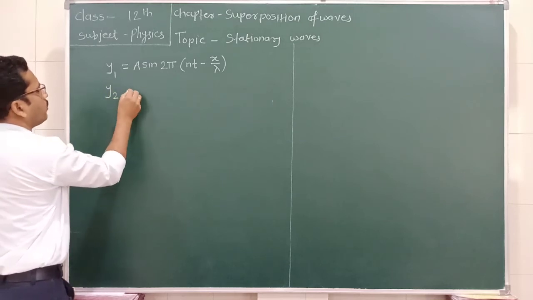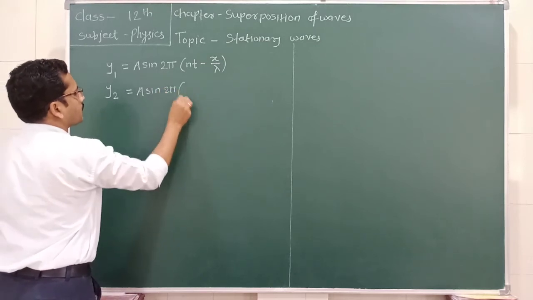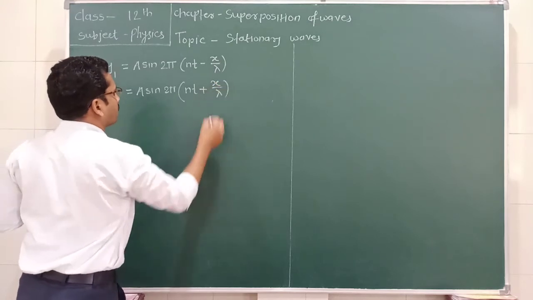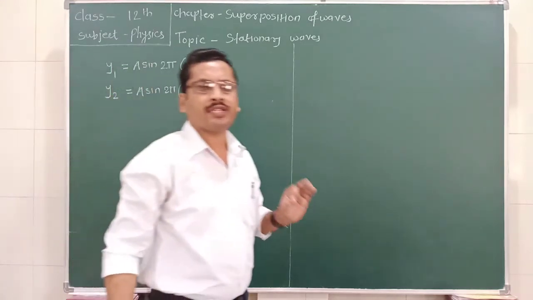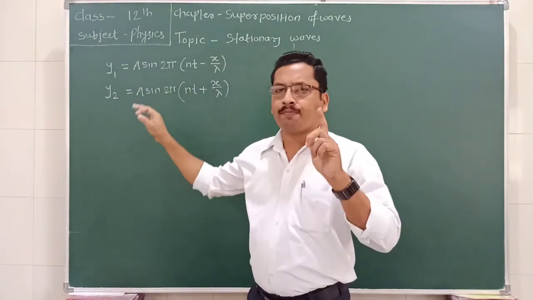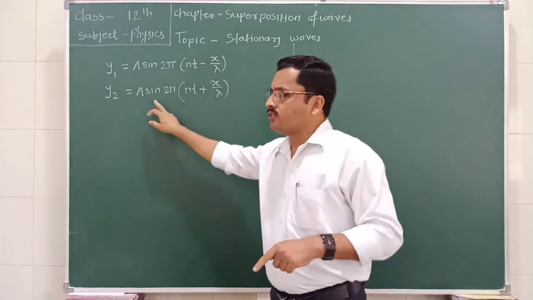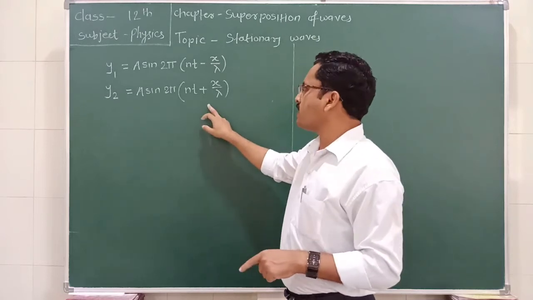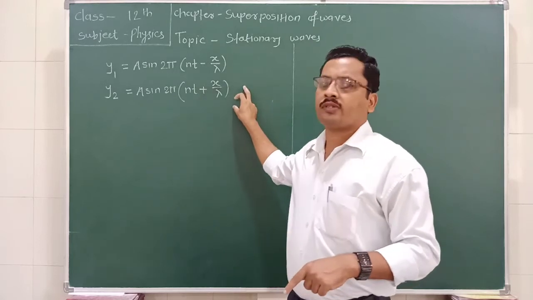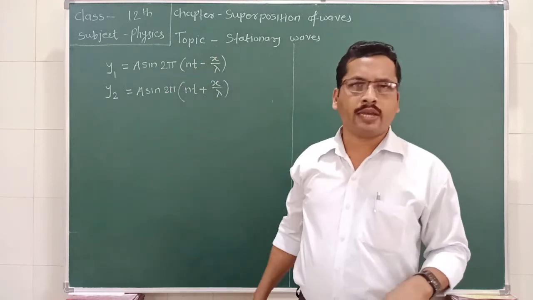The equation is y2 is equal to a sin 2π(nt + x/λ). Remember, these relations are very simple: if the wave is traveling along the positive direction of the x-axis, we put a negative sign, and if the wave is traveling in the negative direction of the x-axis, we put a positive sign. So these are the two waves traveling along the positive and negative directions of the x-axis.